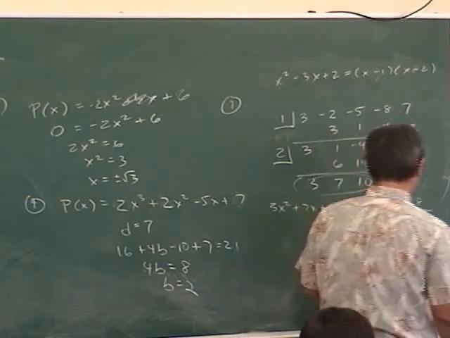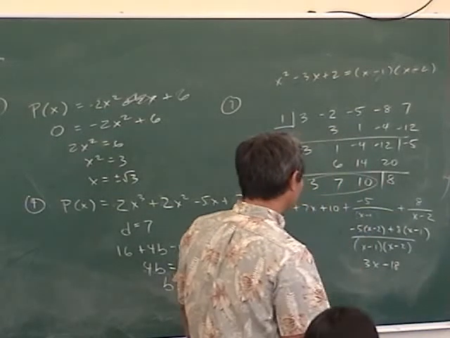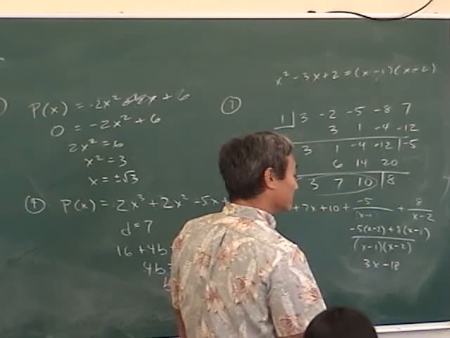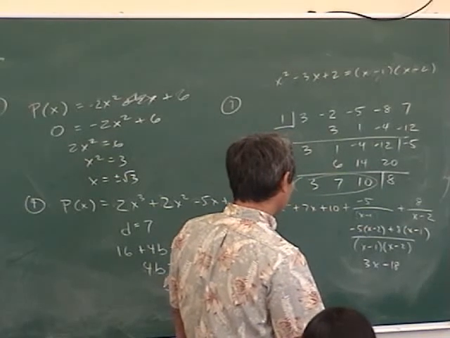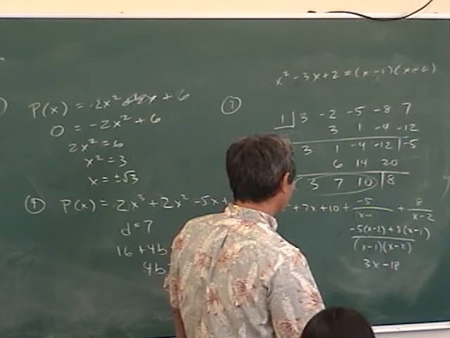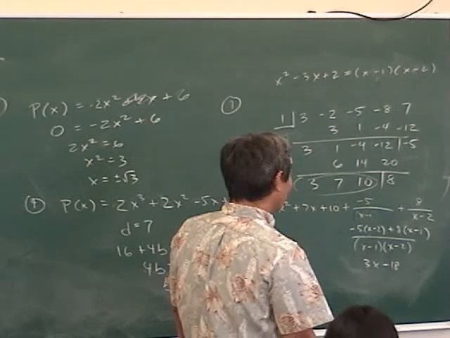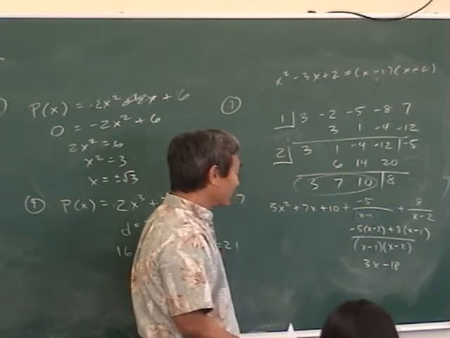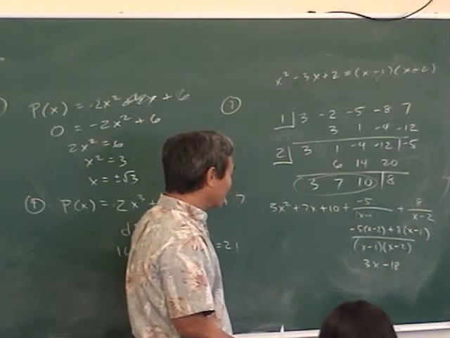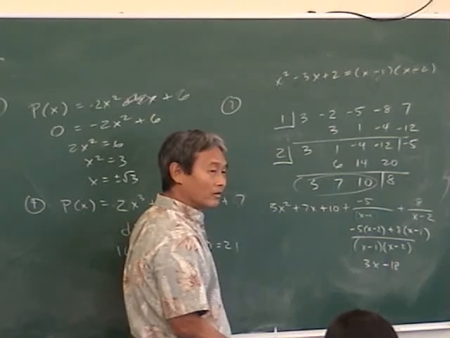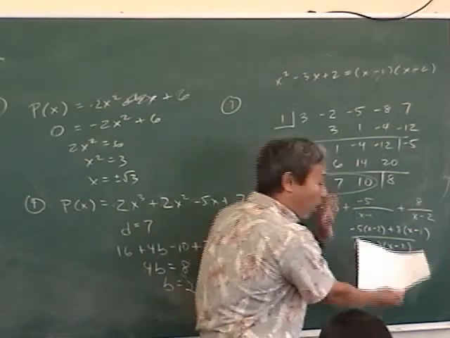Plus negative 5 times x minus 2. And then you multiply by negative 5. Negative 5 times negative 2. Anyway, this is wrong, okay?